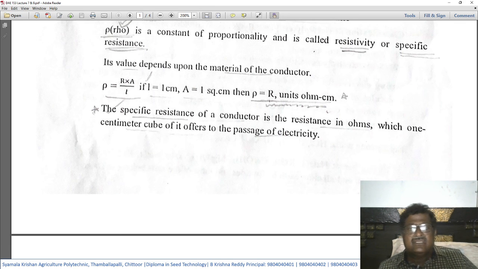In simple terms, the specific resistance of any material, either an electrolyte or a metallic conductor, is the resistance measured in ohms which 1 cubic centimeter of the conductor offers to the passage of the electricity.